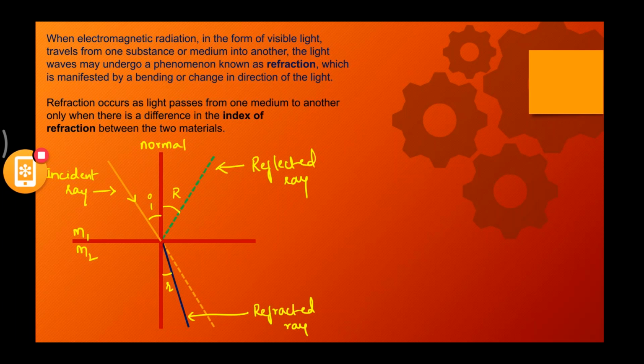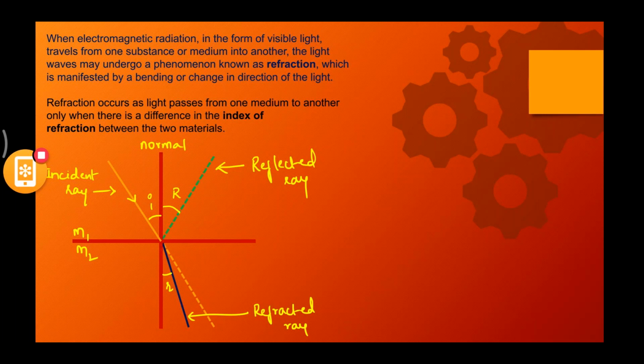Any doubts? No, right? Fine. Now let us get back to the definition. We'll try understanding the definition now after understanding the ray diagram. So when electromagnetic radiation, which electromagnetic radiation are we talking about? We are talking about light, right? So naturally it is in the form of visible light, and it travels from one substance or medium into another. That's why we have M1 and M2, medium 1 and medium 2.